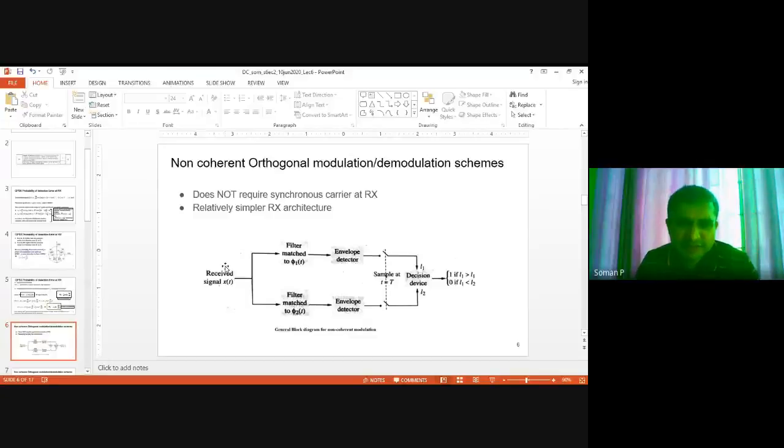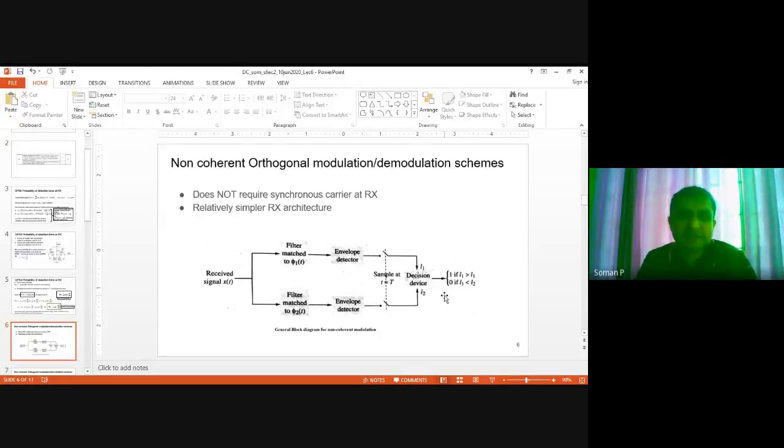So you have two envelope detectors, and then that is sampled at the end of each bit time Tb, and then the decision is made based on which of the outputs is higher. For example, if the top path output is higher, we say that the transmitted symbol is 1, and if the bottom output, that is l2, is higher than l1, then we say that 0 was transmitted.